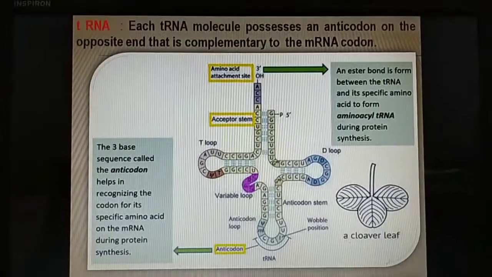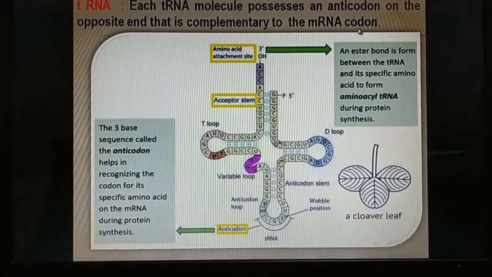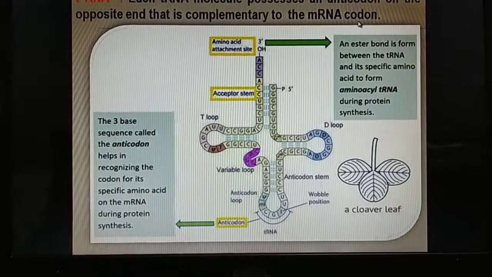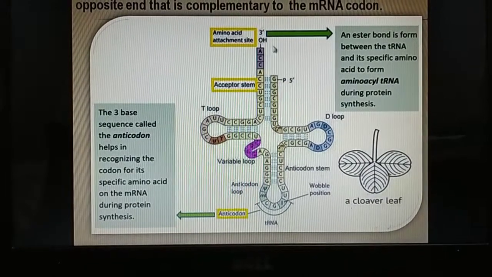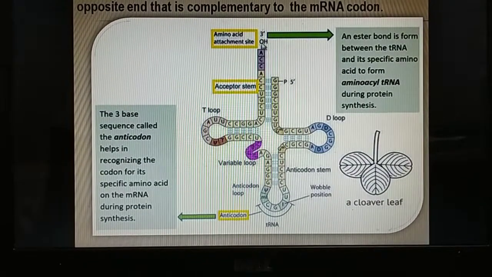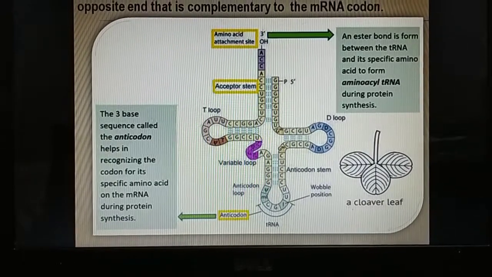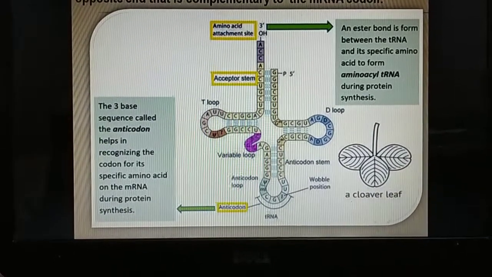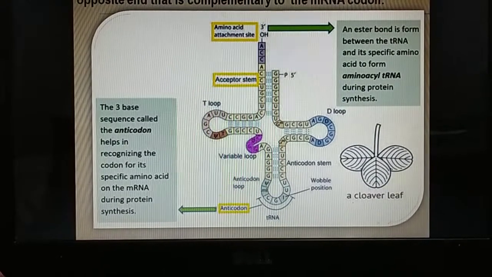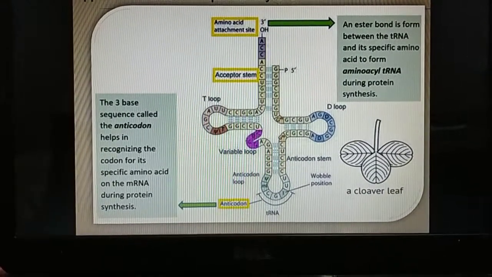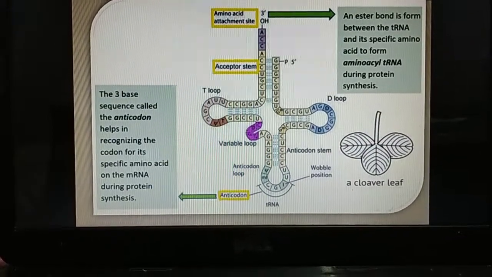Now this is the tRNA molecule. Each tRNA molecule possesses an anticodon on the opposite end that is complementary to the mRNA codon. This is the 5 prime and this is the 3 prime. The 3 prime is also called amino acid attachment site. An ester bond is formed between the tRNA and its specific amino acid to form amino acyl tRNA during translation.